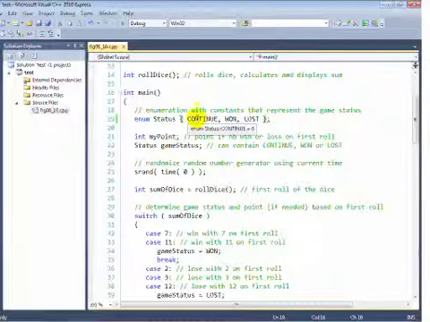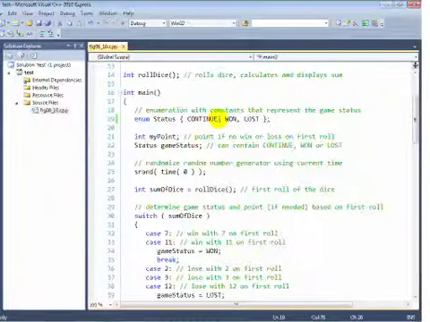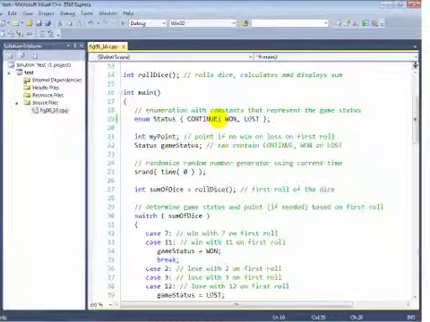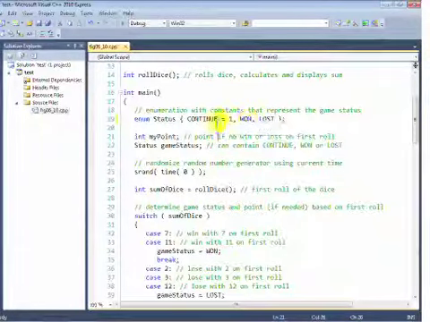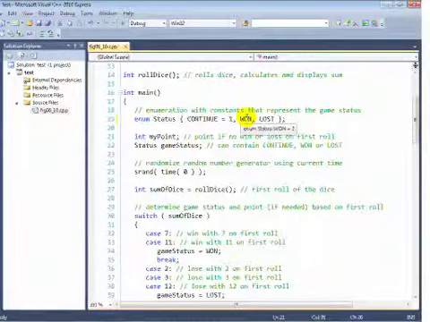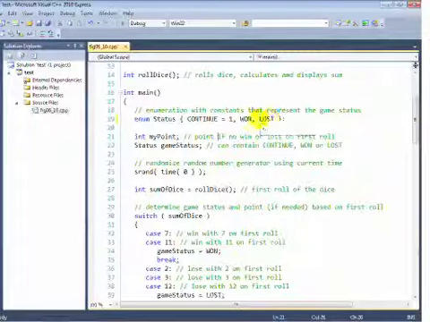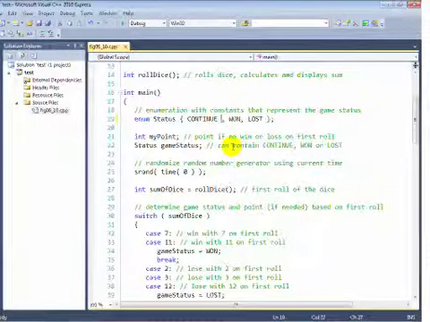By definition in C++, the first constant in the list gets the value 0 by default, and each subsequent constant gets 1 plus the previous constant in the list. So won will be 1, lost will be 2, etc. You can also explicitly assign values to the named constants by providing an equal sign and a value. So if I do that, then the value of won is 1 plus the value of continue. So now you can see won is 2 and lost is 3. So you can explicitly assign values.